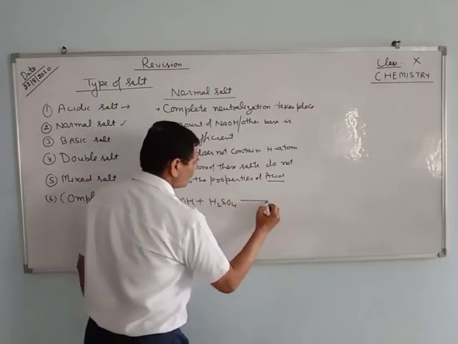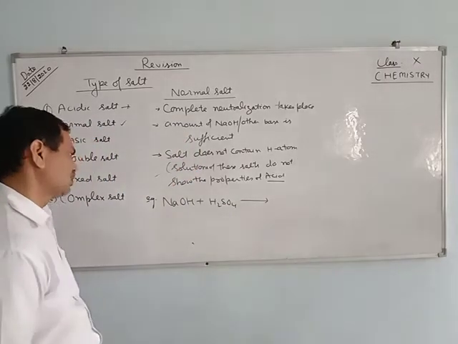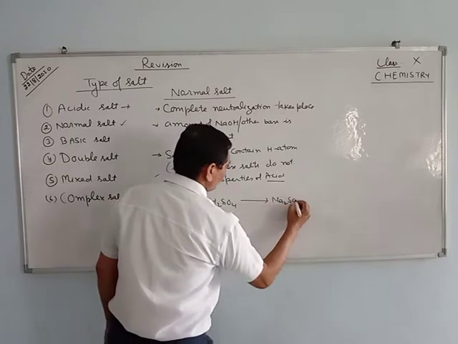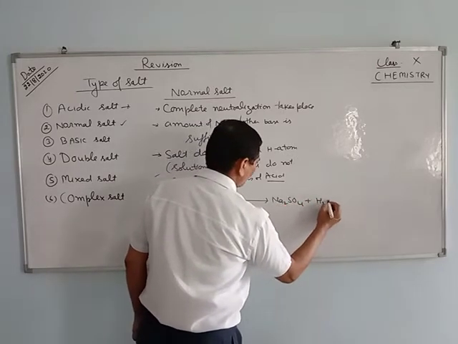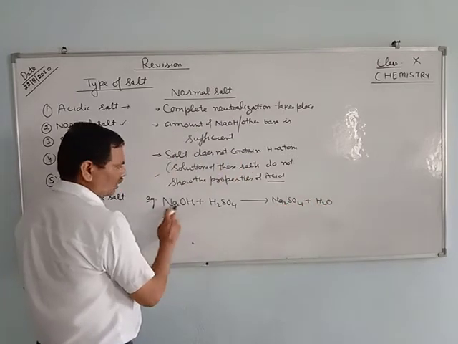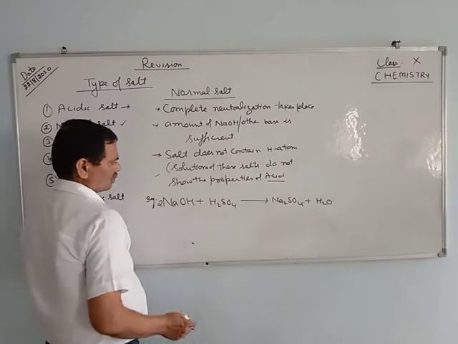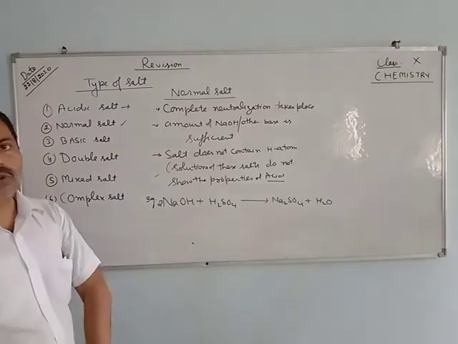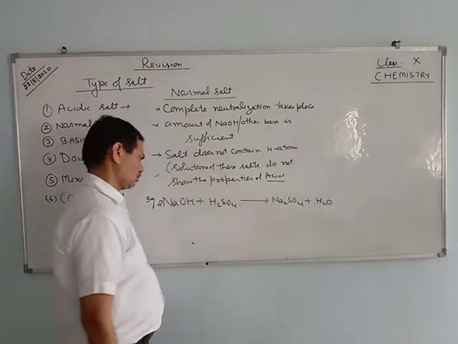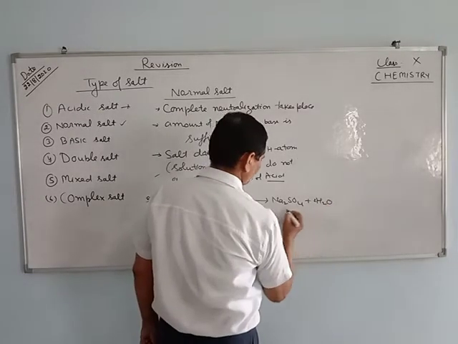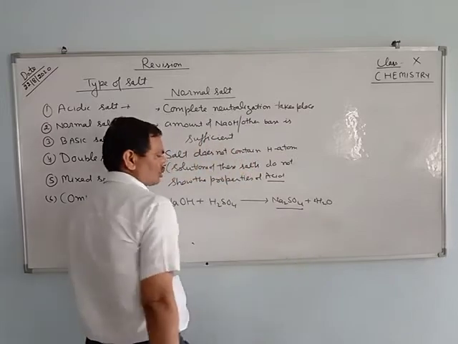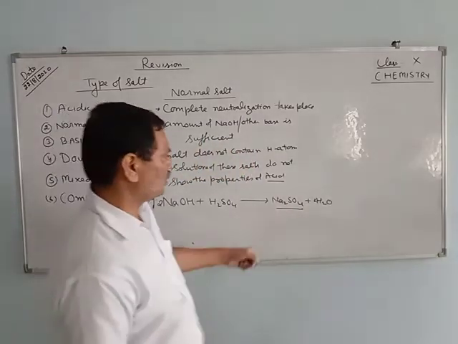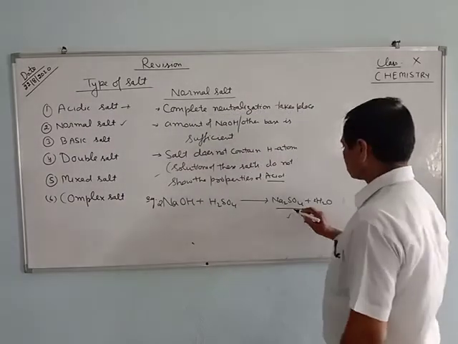Again I am taking the same base. It forms sodium sulfate and water molecule. In this case both hydrogen atoms are replaced by sodium. It is a normal salt. There is no hydrogen atom.